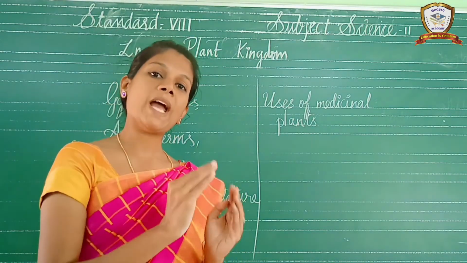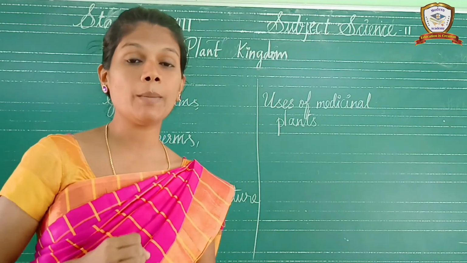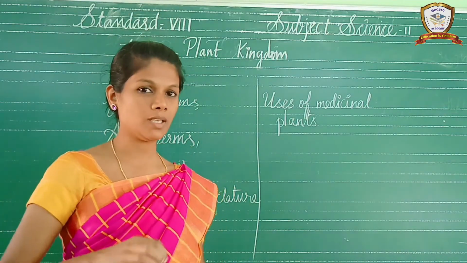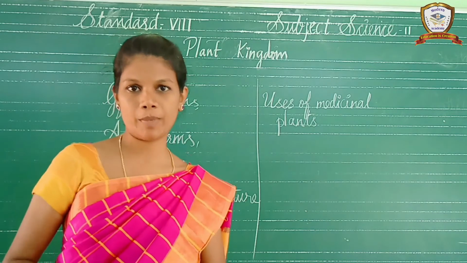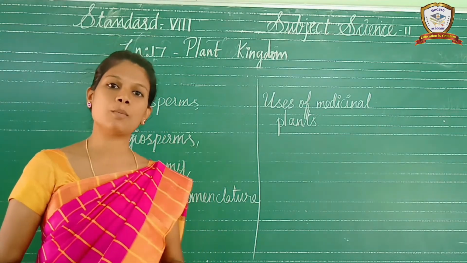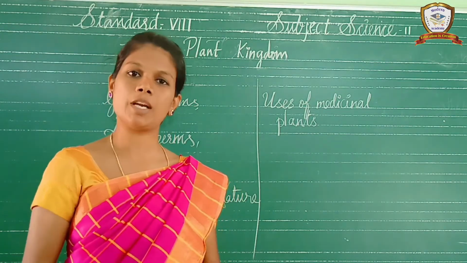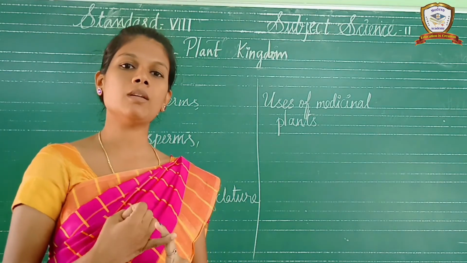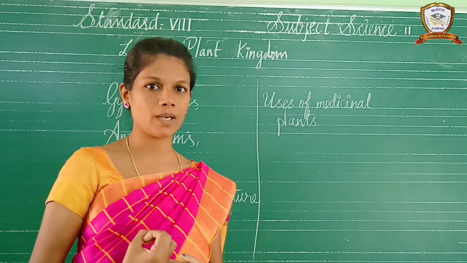So the plants are totally divided into cryptogams and phanerogams. Flowering plants and non-flowering plants. So first we have to discuss the cryptogams, that is, the non-flowering plants. First thing is algae. The first topic is algae.